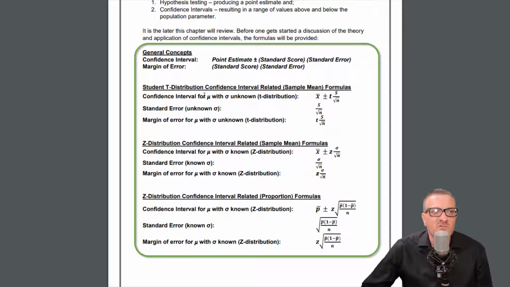Okay, confidence interval for mu with the population standard deviation unknown. So we use the t-distribution. You'll start to see this where I say we're looking for mu, but we have an unknown population standard deviation, or you'll see the size of the sample, and then it will say whether the sigma is known or unknown. In this case, unknown population standard deviation, and we're looking for mu, so we're going to use the t-distribution, and this is the formula for the confidence interval.